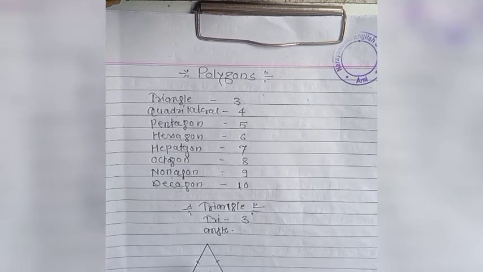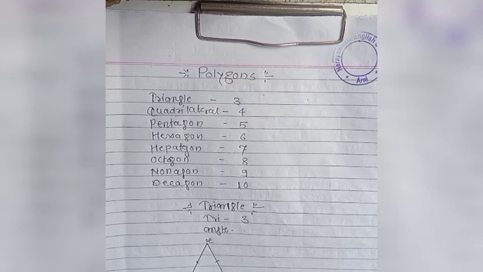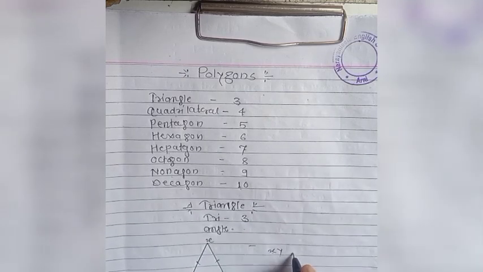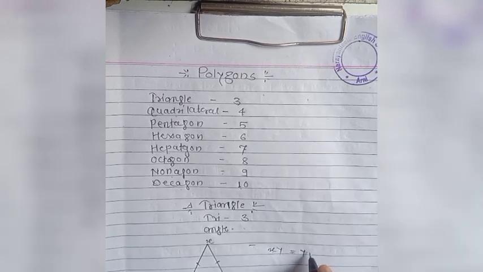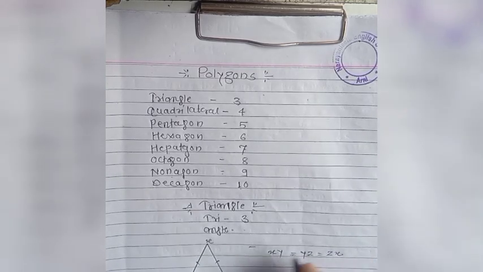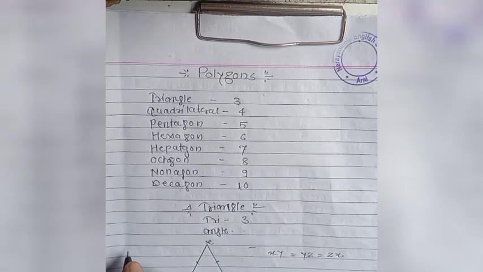Suppose this is X, Y and Z. Suppose XY is equal to YZ is equal to ZX. All three sides are equal in length, and that's why we can say that this is an equilateral triangle.